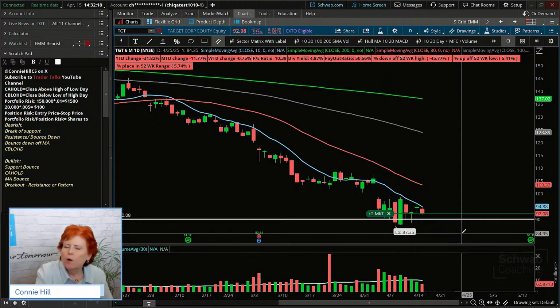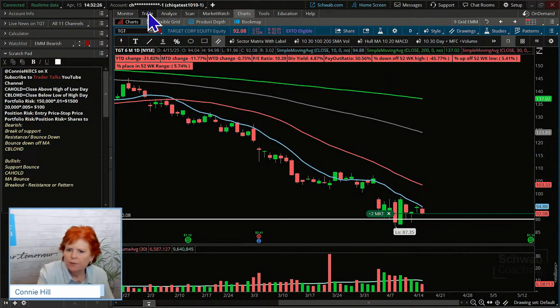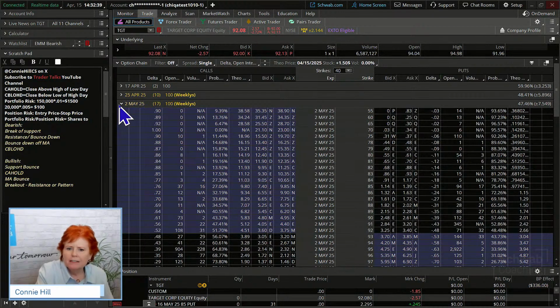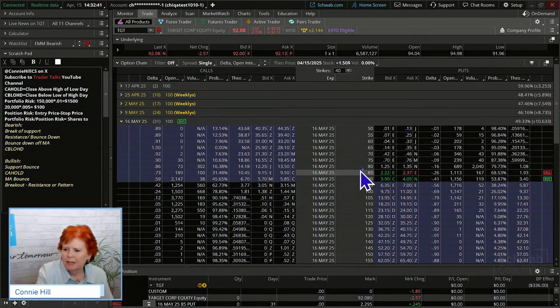That would require a pretty big move. And so if we were trying to stick with those $5 increments, we're going to find the same thing with Target that we found on Reddit. So we're going to come over here to Target, and we're going to see, yeah, the weeklies do have these single dollar increments, but the monthly is not going to. The monthly is going to be in these $5 increments. So that's why it's a consideration.